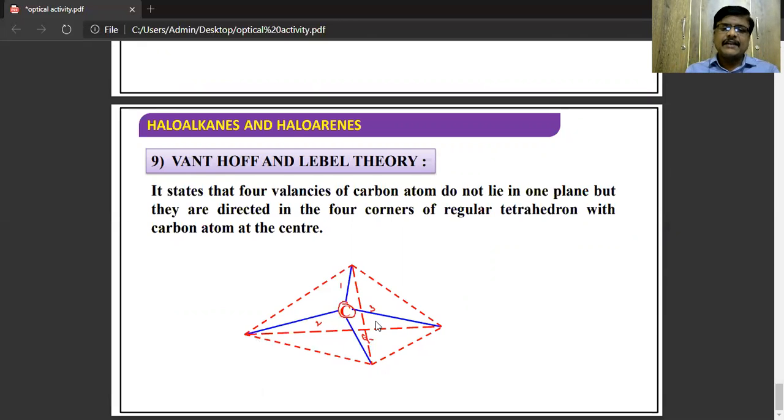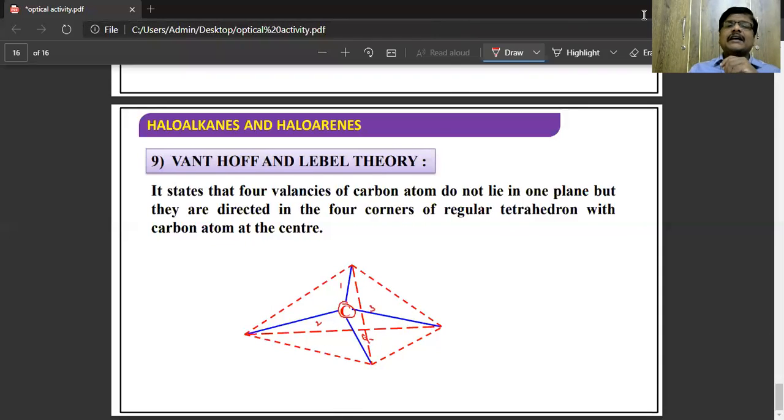So it is stating that the carbon atom is having the four valences. All the valences of the carbon atom are not lying in one plane and they are directed in the four different corners of the tetrahedron with the carbon atom at the center. So that is about Van 't Hoff and Le Bel theory. We'll discuss the remaining properties in the next class.